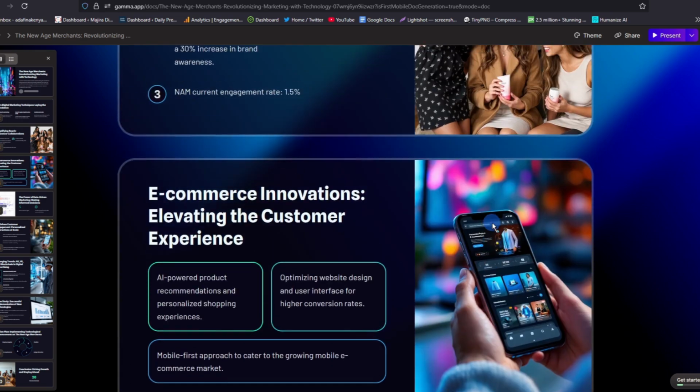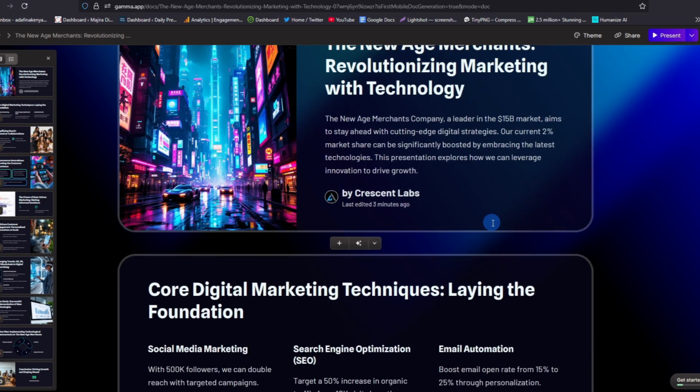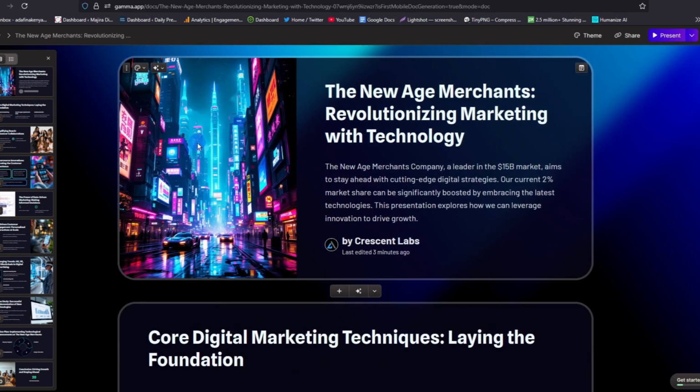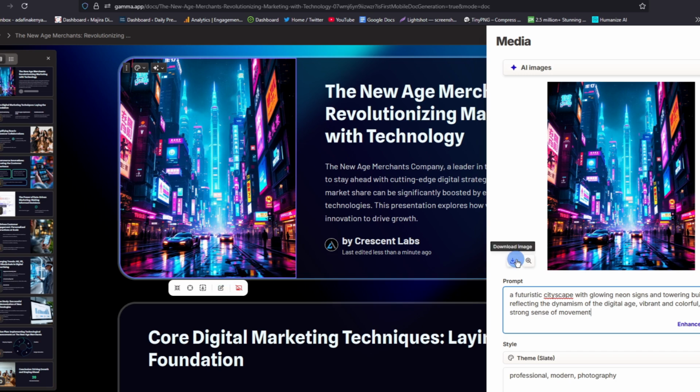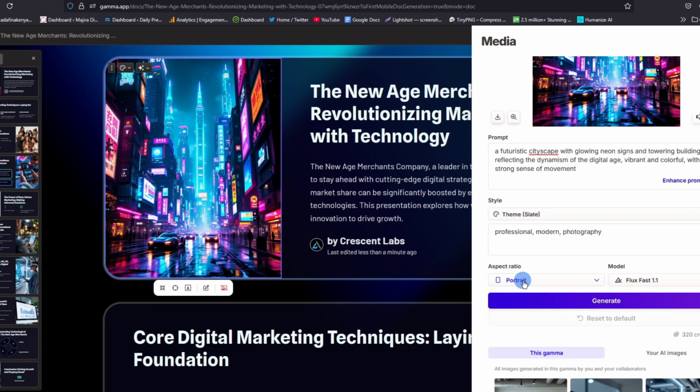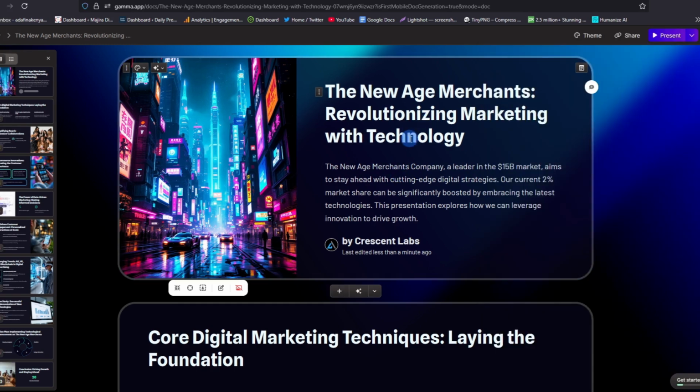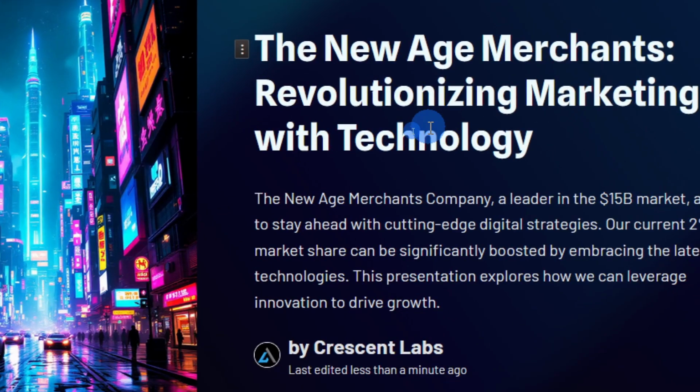Look at that. Now, once you have generated your presentation, you can go ahead and begin customization. If you're not happy with any of the images, you can just tap on it and then edit the image. You can even change the focus point on the image, and you can even change the image when you tap on this. From here, you can even download this image or delete it and use yours. You can even change the aspect ratios and everything about the image, even the style.